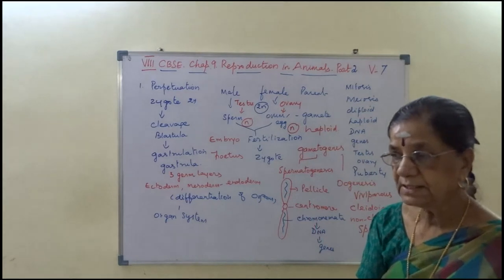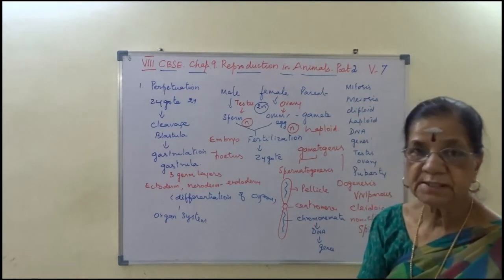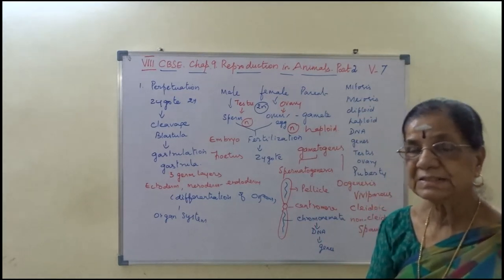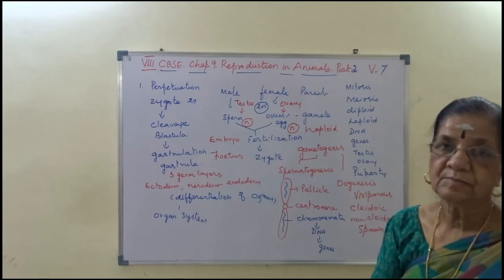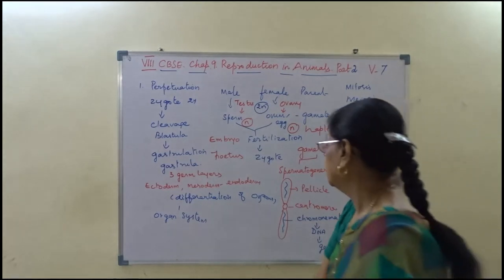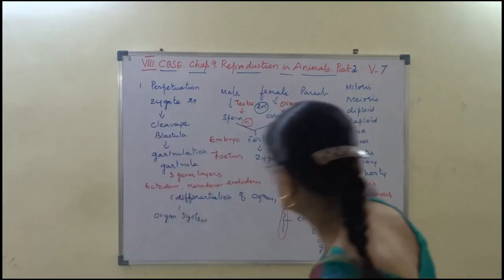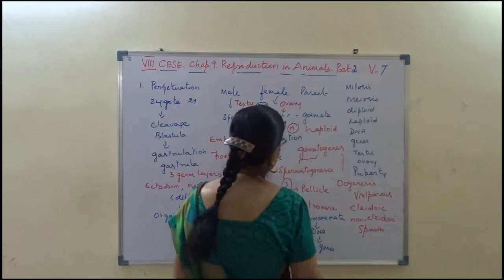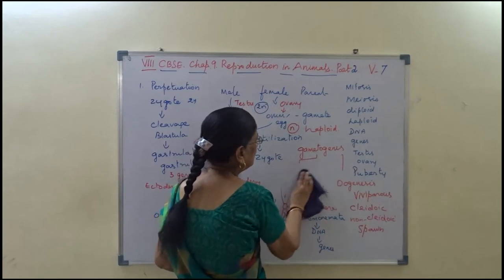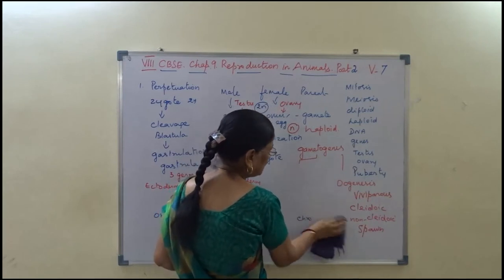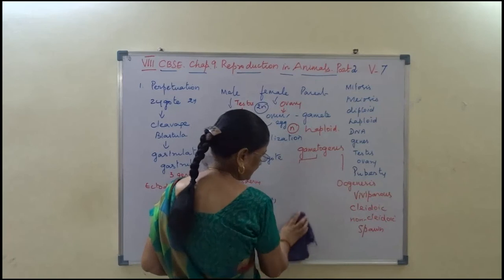Okay, so the fertilized egg is diploid in nature, but it is a single cell. Are you clear? So next one we say as zygote formation. We know about gametogenesis, spermatogenesis and oogenesis.